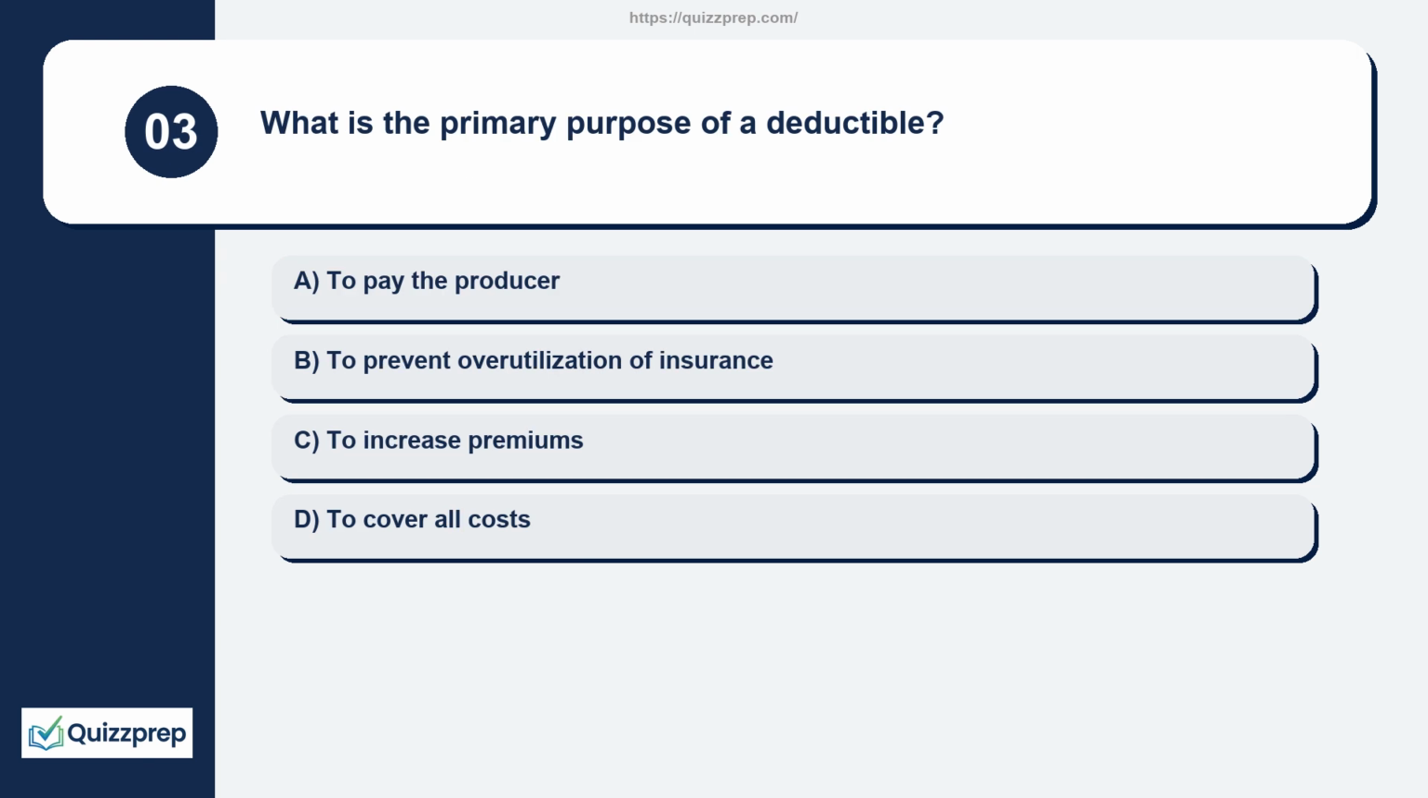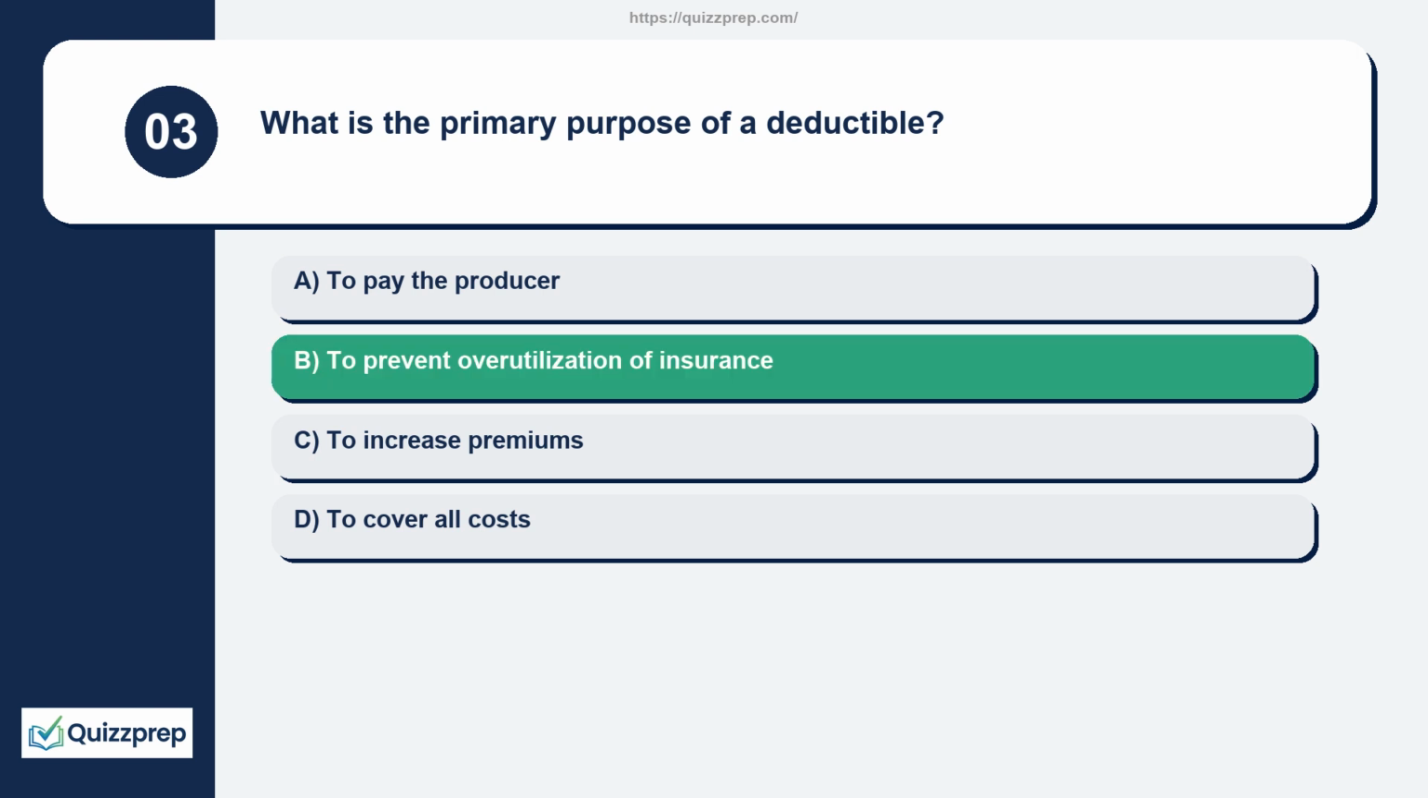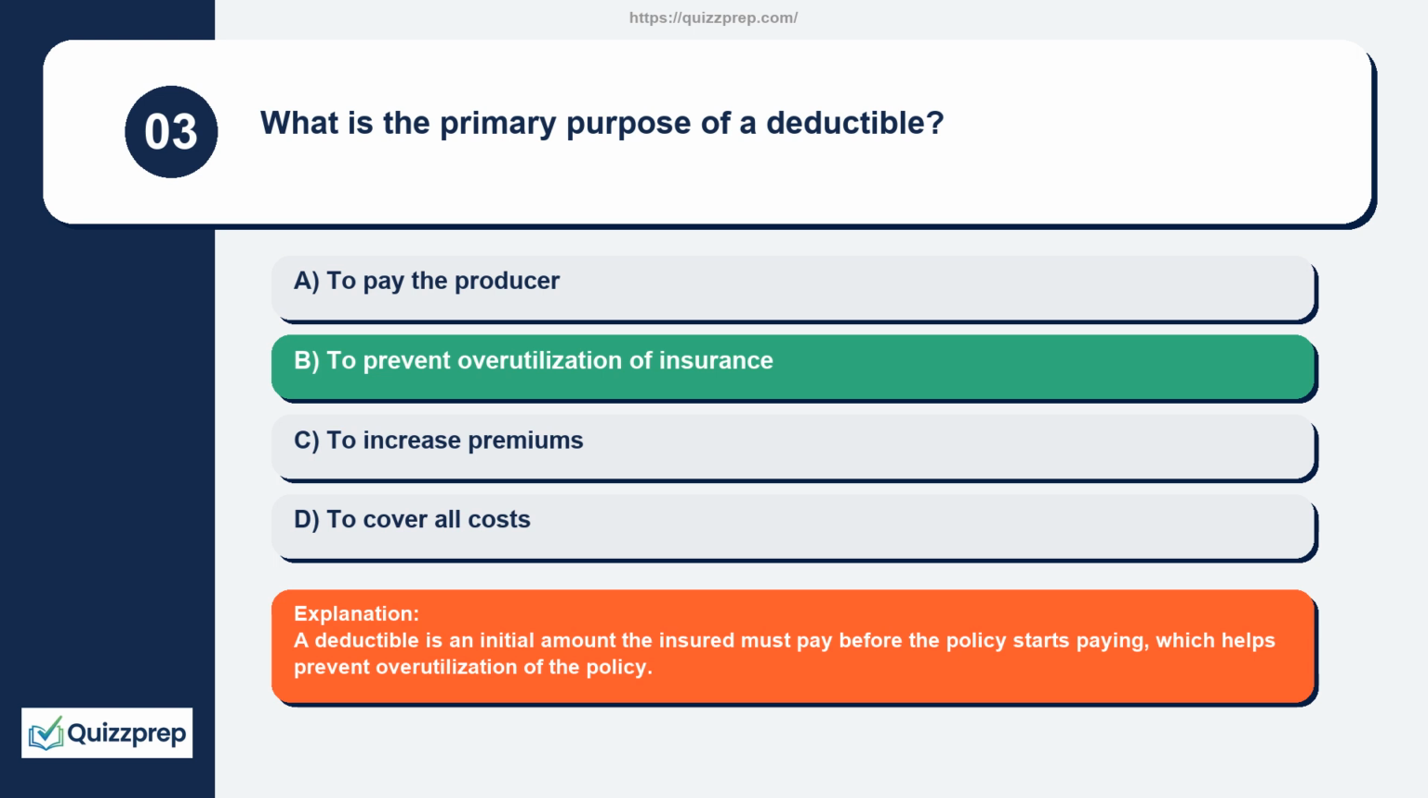Question 3. What is the primary purpose of a deductible? To pay the producer, to prevent overutilization of insurance, to increase premiums, to cover all costs. A deductible is an initial amount the insured must pay before the policy starts paying, which helps prevent overutilization of the policy.